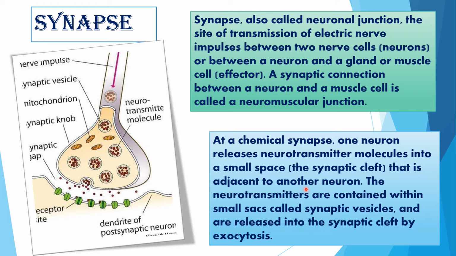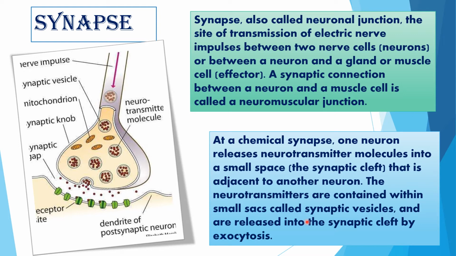And the next one is, what is the structure of synapse? At a chemical synapse, one neuron releases neurotransmitter molecules into a small space or synaptic cleft that is adjacent to another neuron. The neurotransmitters are contained within small sacs called synaptic vesicles and are released into the synaptic cleft by exocytosis.